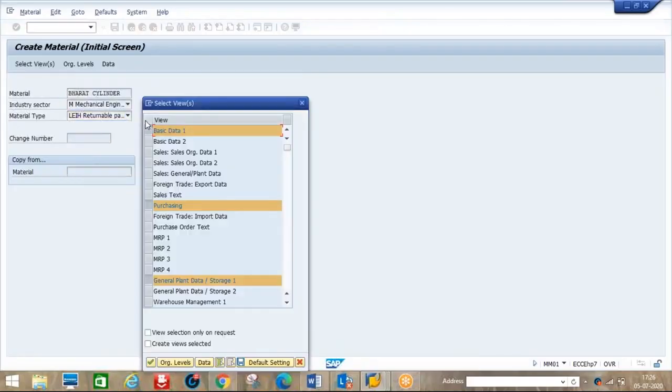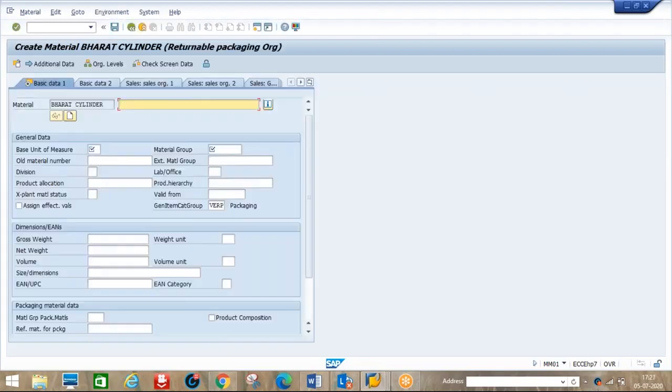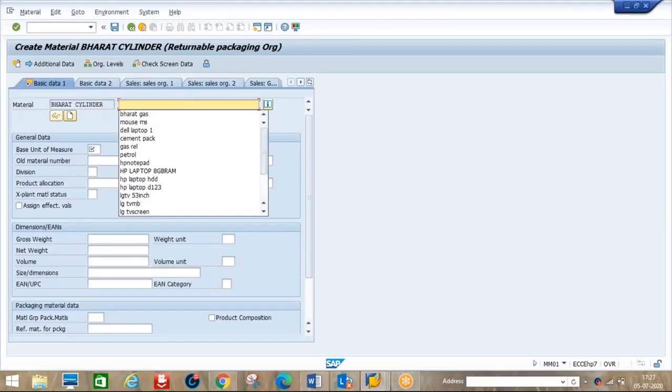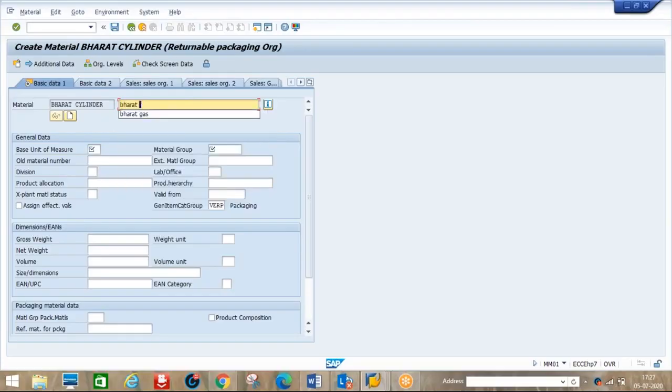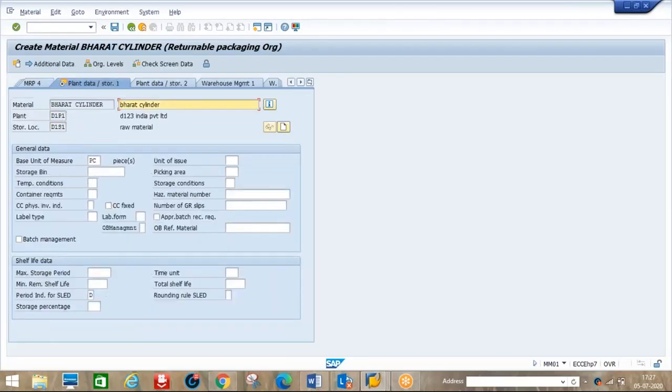Okay, same metal grade, no changes anything. So D1 P1 storage location. Okay, bar cylinder. Here piece per cylinder. Okay, empty cylinder. Metal group is 0001. Okay, purchase group is 001.